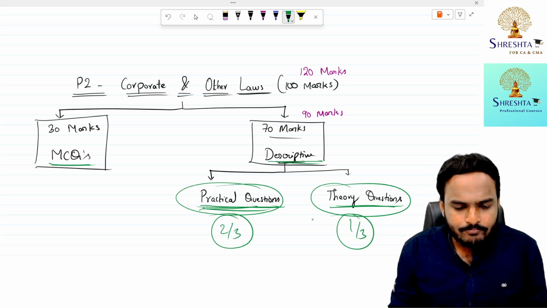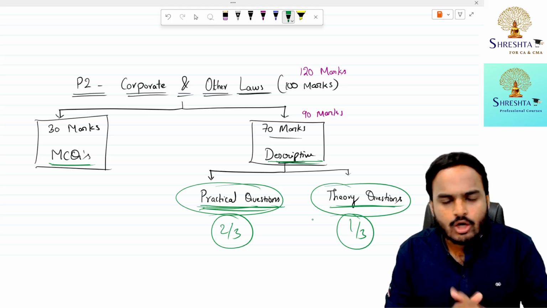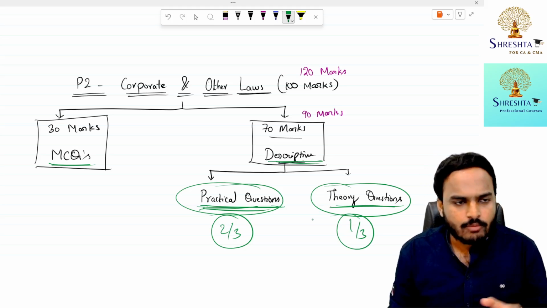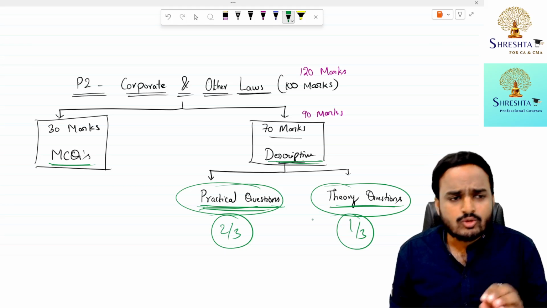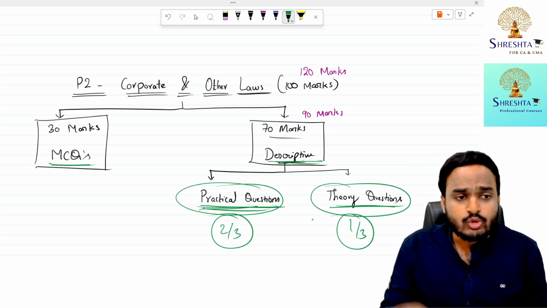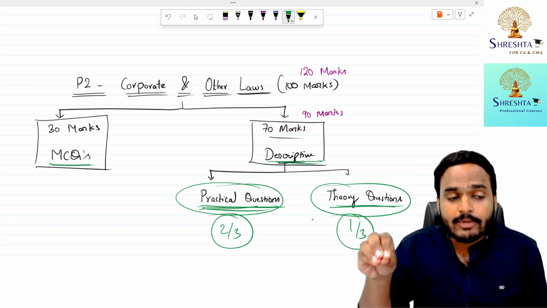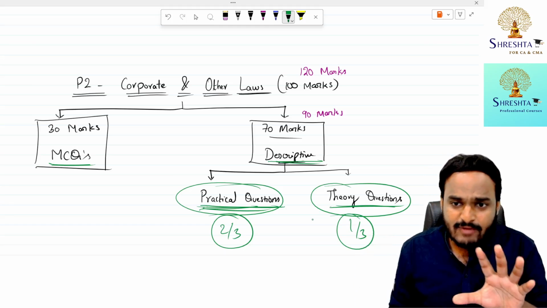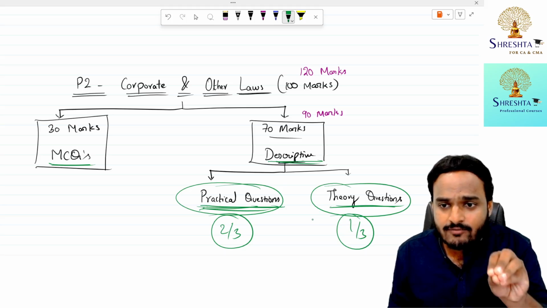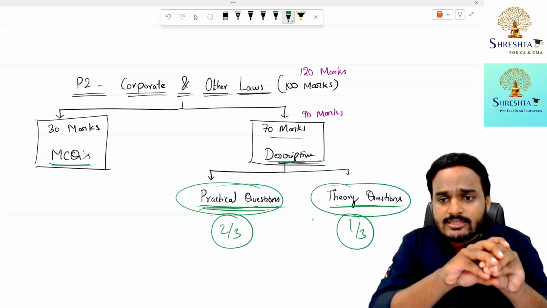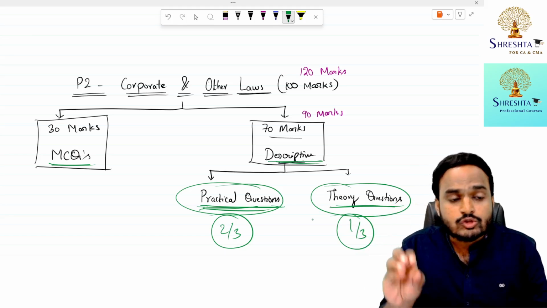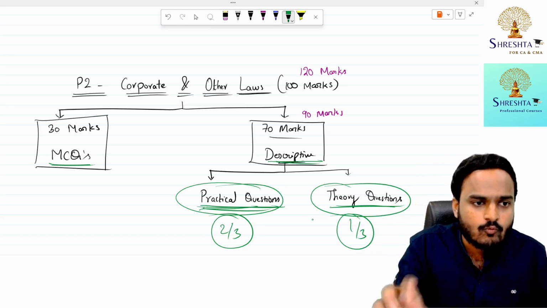See, ma, today you spent 2 hours on corporate laws paper. Corporate and other laws, you spent 2 hours. You studied some 5 papers. During your preparation only, you should prepare summary notes. You should condense the content of these 5 papers into one paper. You should prepare summary notes on your own.